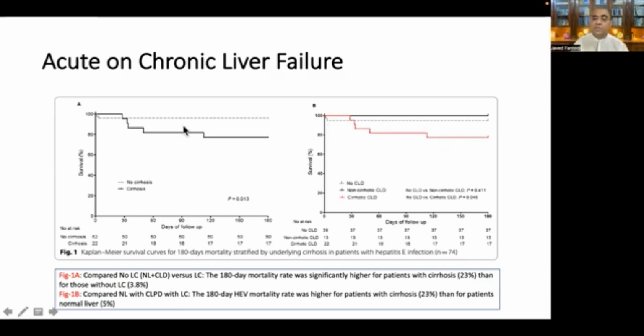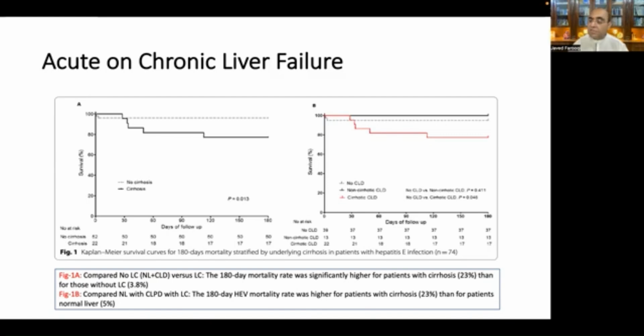So they divided these patients into two, the patients with the normal liver and the patients with chronic liver disease. So the worse the state of the liver, the higher the mortality in these patients. There was a very huge number of patients, 74, and they have shown that the mortality in liver cirrhosis is significantly high as compared to normal liver, or if the patient has got simple chronic liver disease.